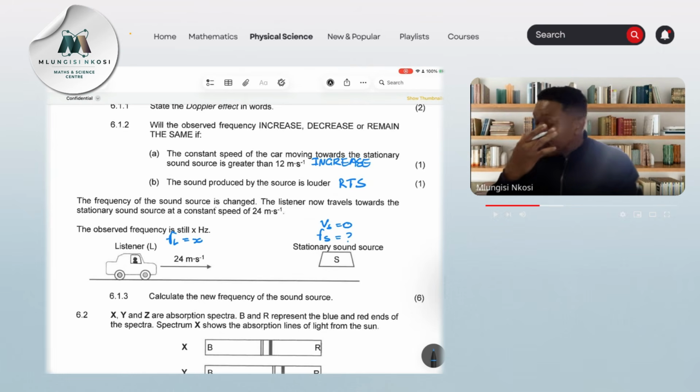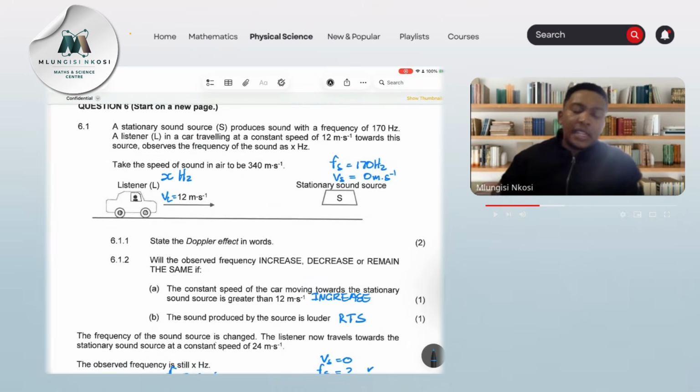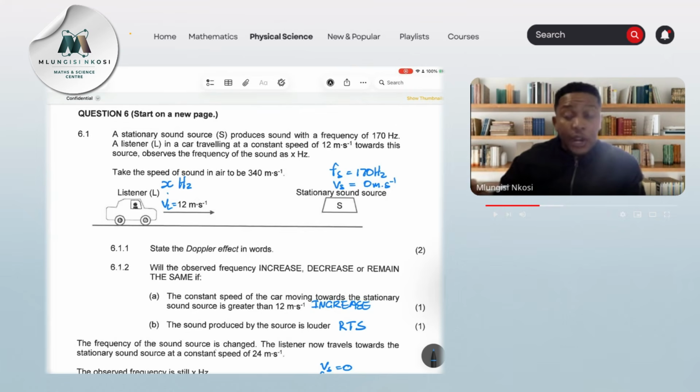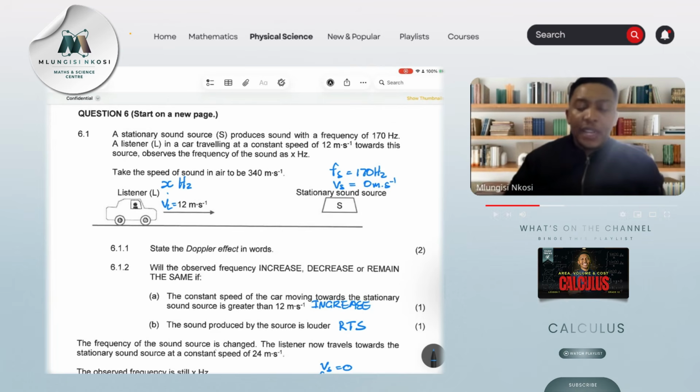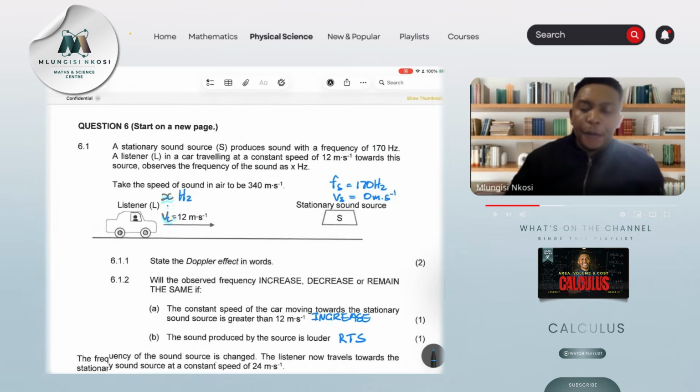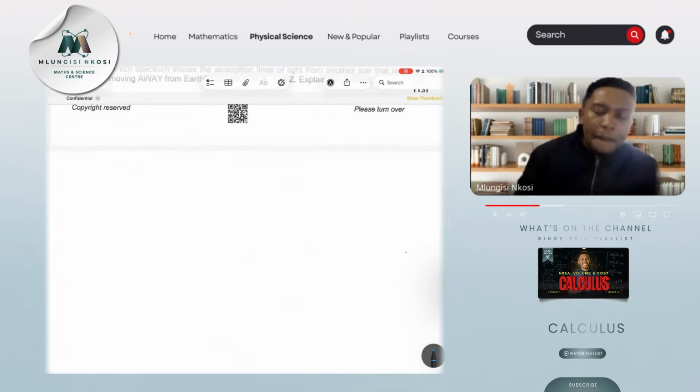Right. So we don't have sufficient information for us to be able to calculate there, right? Because firstly, we don't know what the frequency of the source is, but nor do we know what the observed frequency is. Okay, but remember, they did say that it was X hertz before, right? Remember when the car was still moving at 12 meters per second, so the frequency was still X. So perhaps we should find out what X is, right? What is the frequency of the listener in that case, right? So I'm going to say FL,